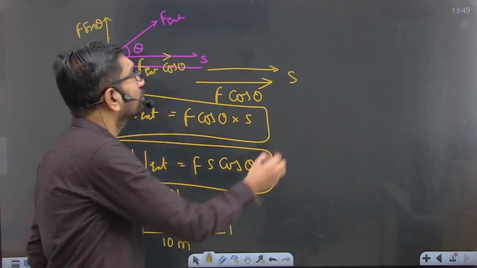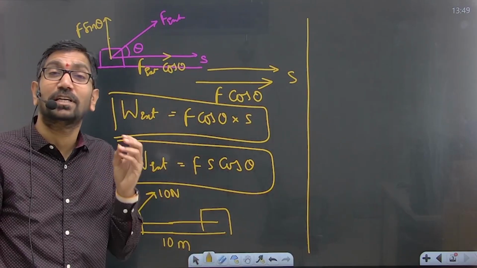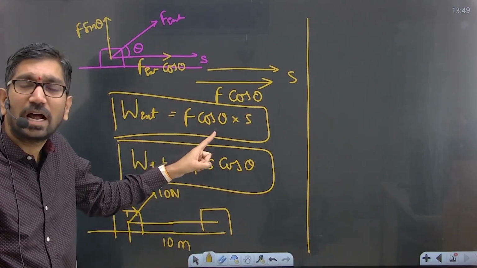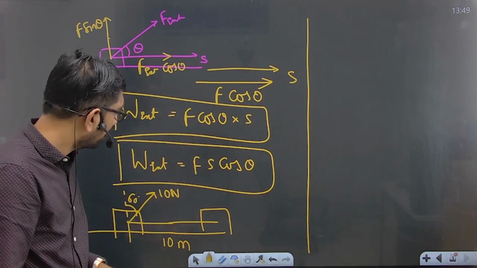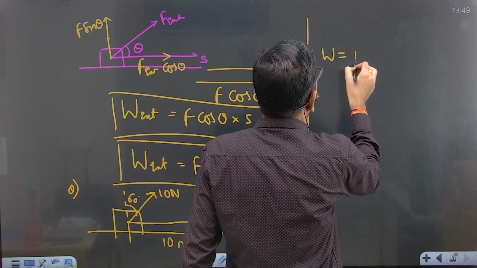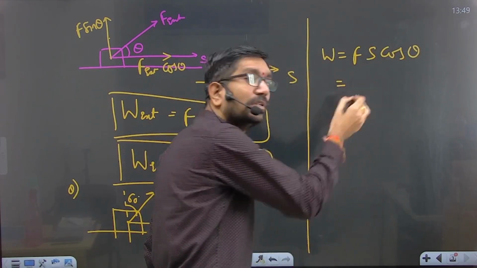Now see here, 90% of the students will learn this formula by heart. Directly they will use Fs cos theta and put the values here.